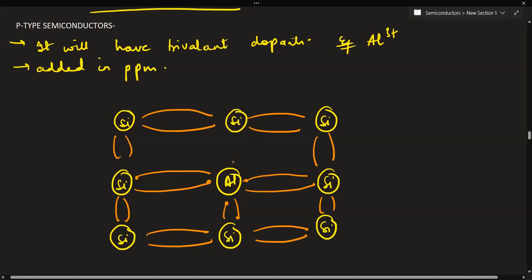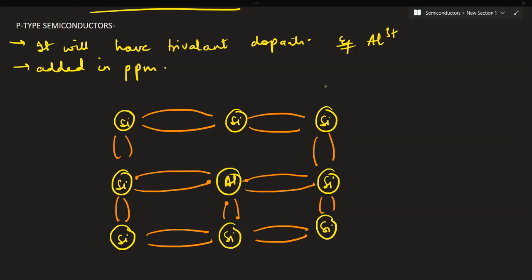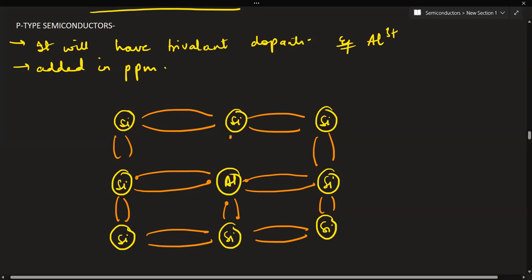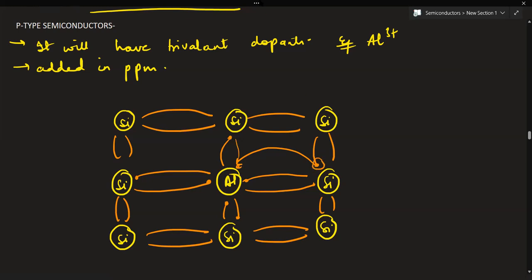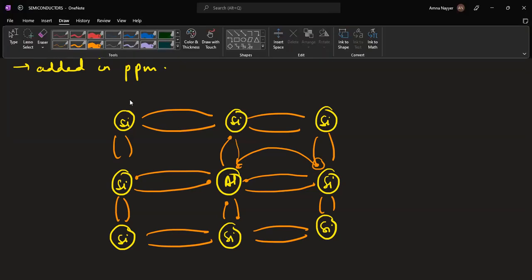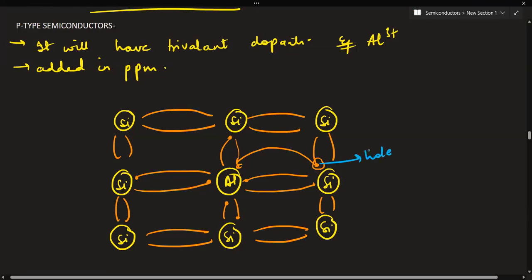But are you able to see there is a vacancy? There isn't any electron available to bond with this silicon atom. There are only 3 electrons which have already made bonds with these silicon atoms. There is deficiency of electron. So what will happen? This electron which is present might shift over here to create a bond, and what will be created at this place? Hole. Yes, right, a hole is created.